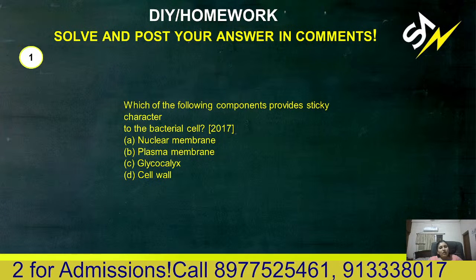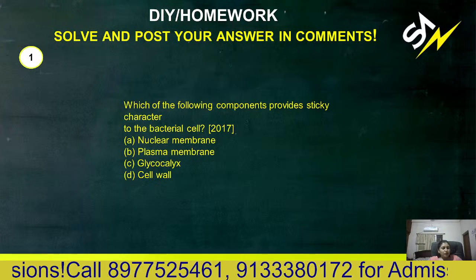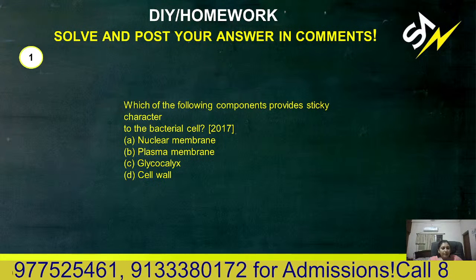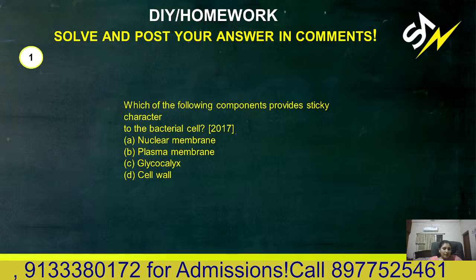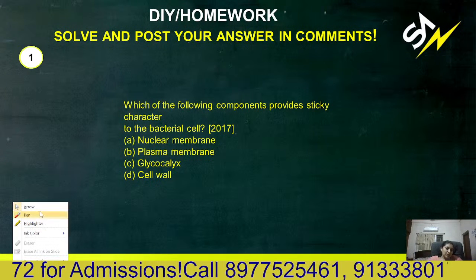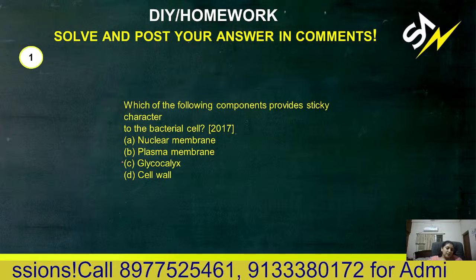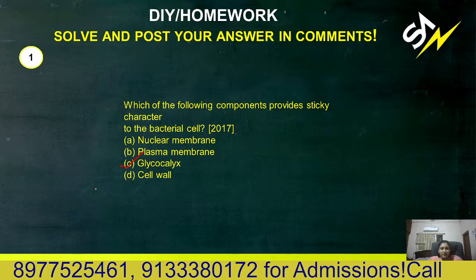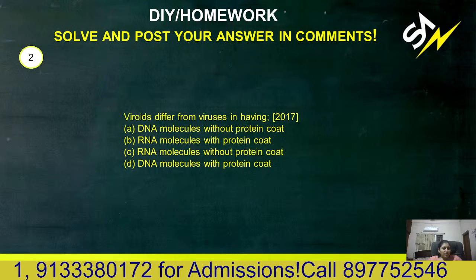So which of the following components provide sticky character to the bacterial cell? Nuclear membrane, plasma membrane, glycocalyx or cell wall? Yes, it is the glycocalyx layer. Glycocalyx is mostly made up of the polysaccharide capsule and slime, which gives the stickiness to the bacterial cell. Correct answer is 1C. Next question.